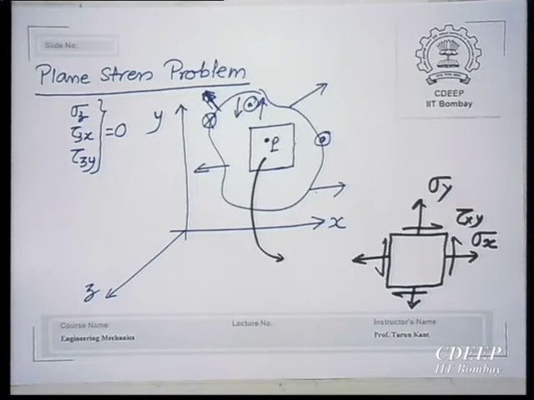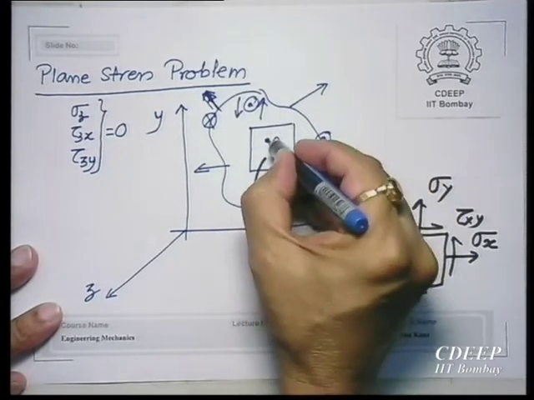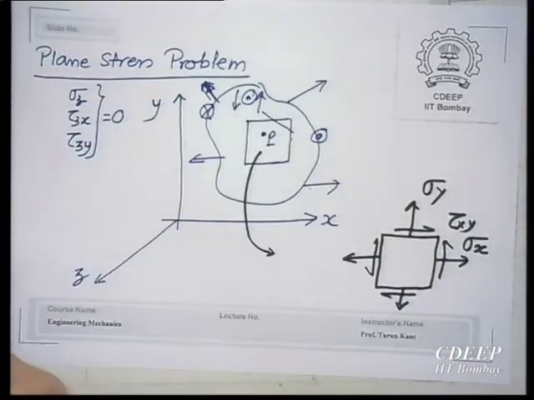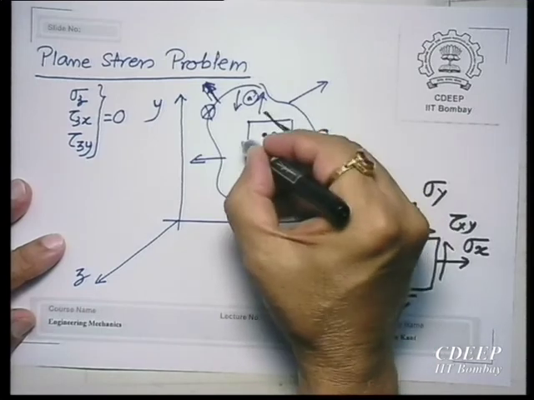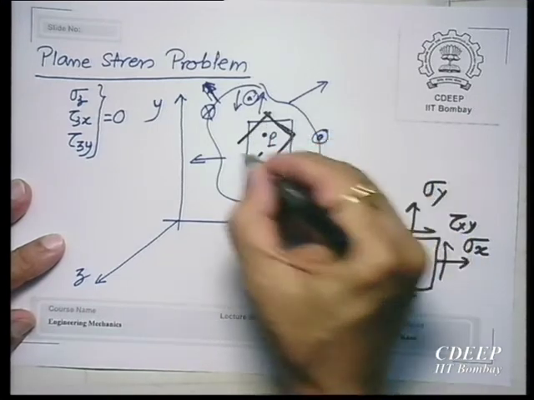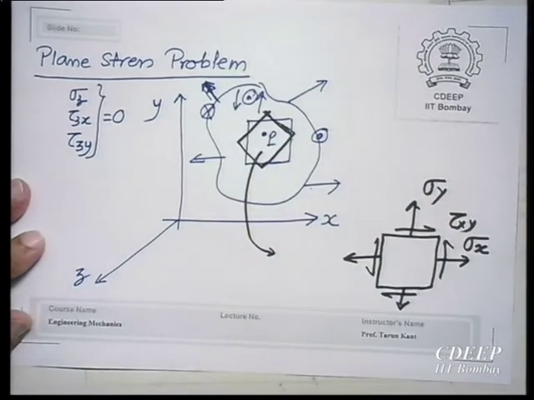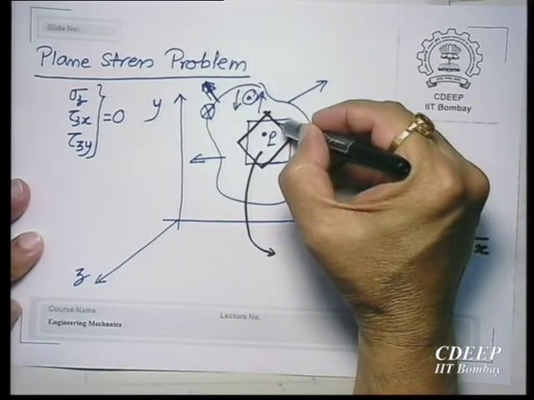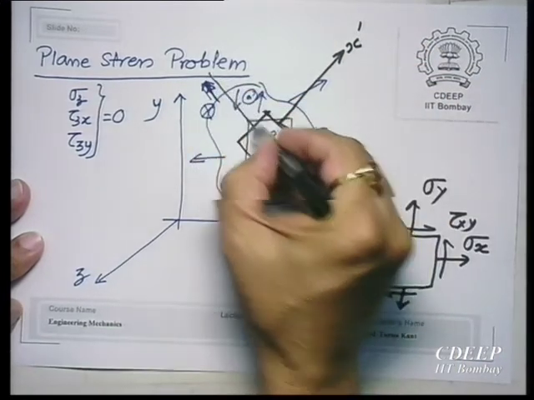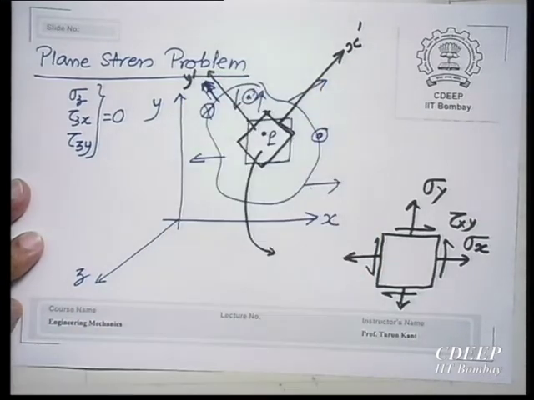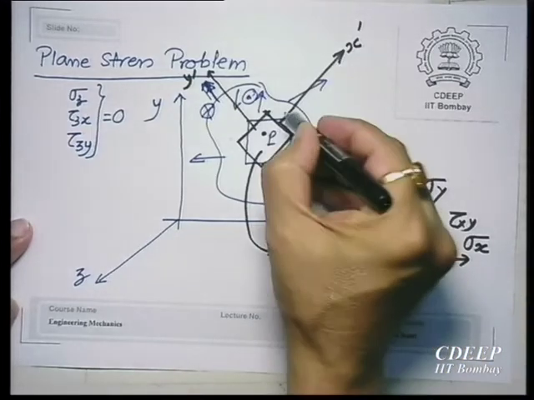Let us, at the same point, have an element which is not like this, but I draw it around point P, not parallel to the x and y axes, but parallel to x dash and y dash. Same point, I construct my rectangle like this. So, then how to find out these stresses?